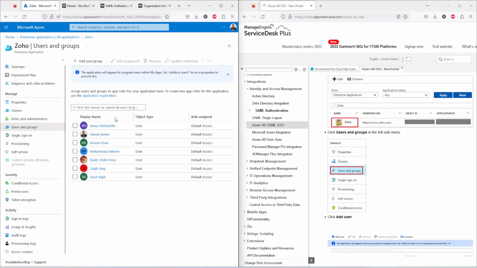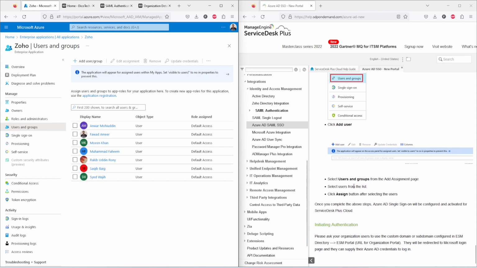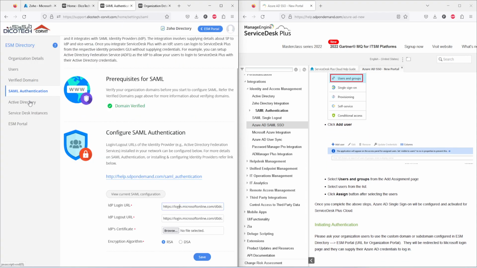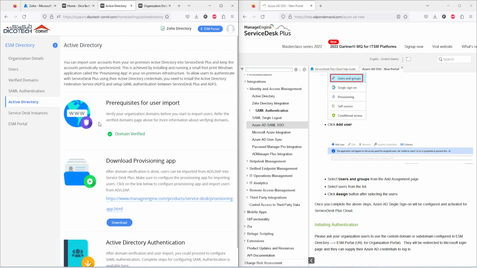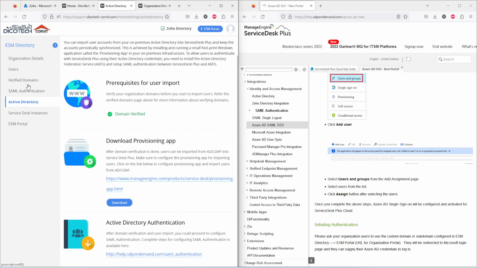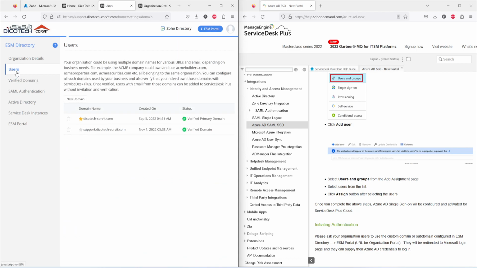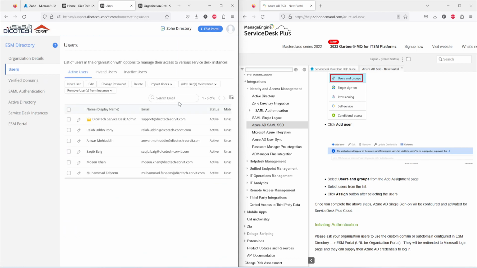Here you need to specify your user detail, like this is my user. I have already defined it here. Once it is done, you can import these users from this Active Directory, from this users list. You just need to click on import user from AD and all users will reflect here.